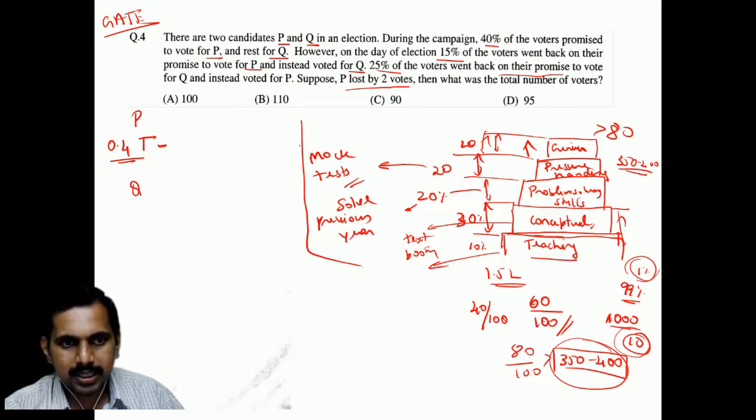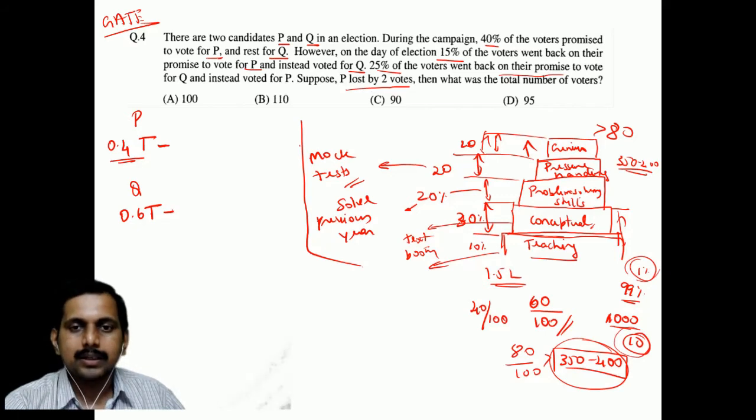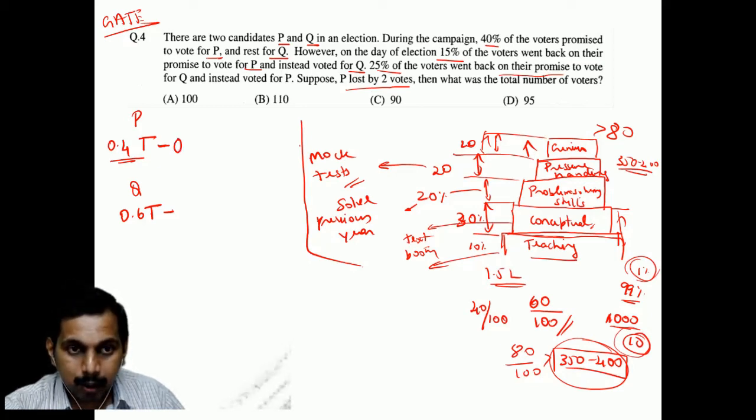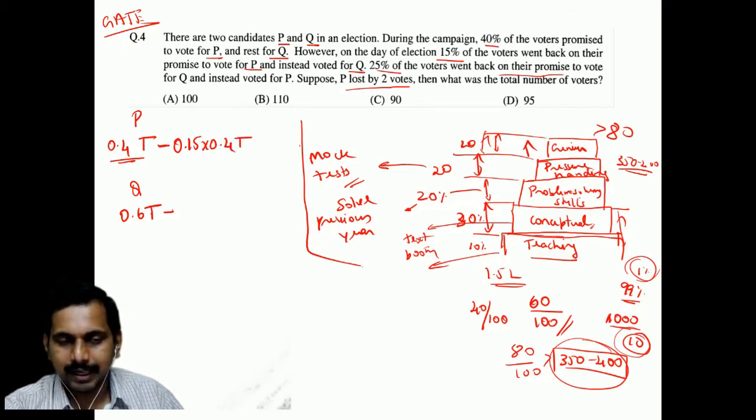For Q, what is it? 0.6 of the total people. And 15% of the voters went back on their promise to vote for P and instead voted for Q. So what happens? Went back on the promise to vote for P means 0.15 of 0.4 of T went back.